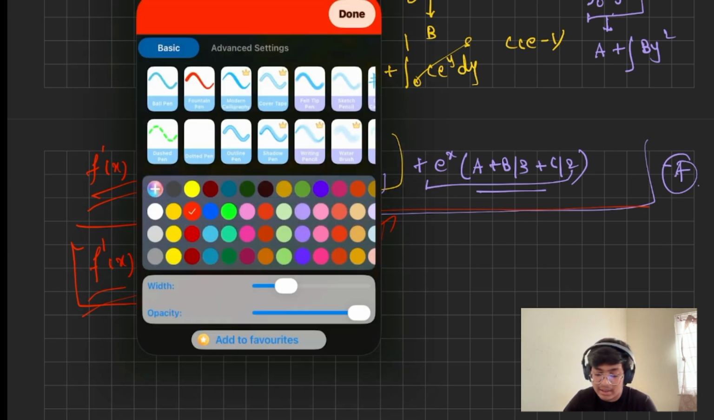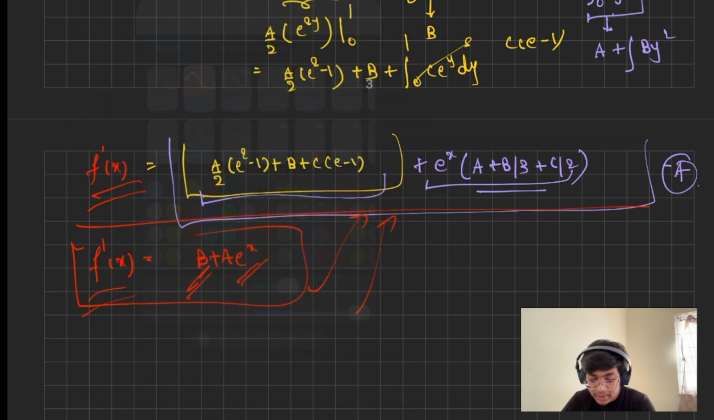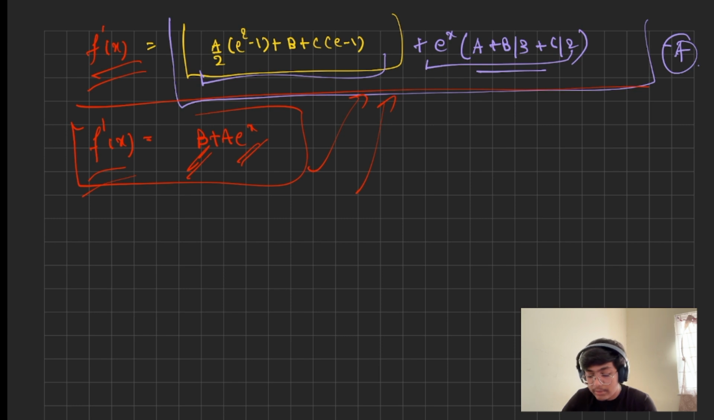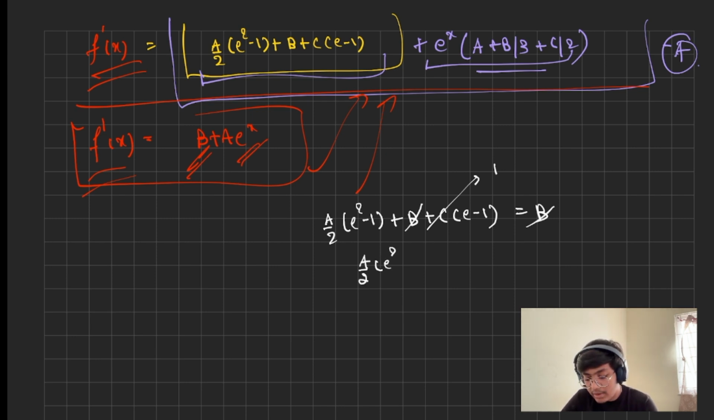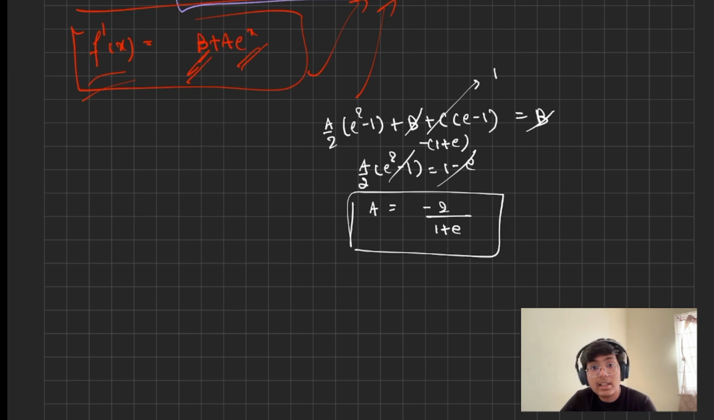C is obviously 1, that has been found out very early. So here the constant is b. So we'll be putting a by 2 (e square minus 1) plus b plus c into (e minus 1) as b. Now we already know that c is 1, so this is 1. b will get cancelled out. So a by 2 (e square minus 1) is equal to 1 minus e. That gives us a is equal to minus 2 upon (1 plus e), since this will cancel out to be minus (1 plus e), right? So this is the value of a that we have got now.